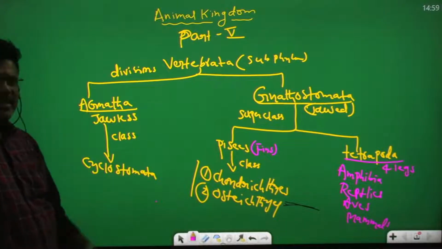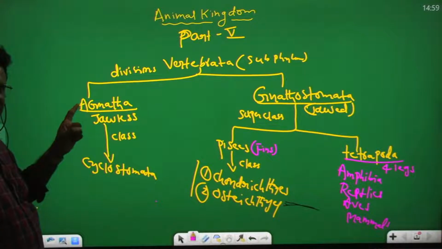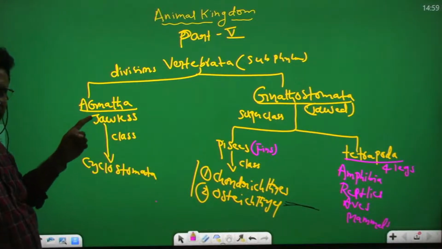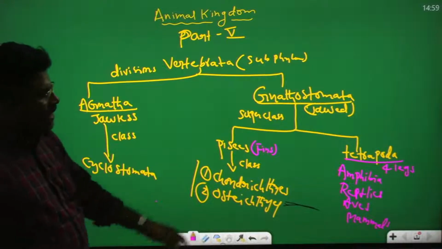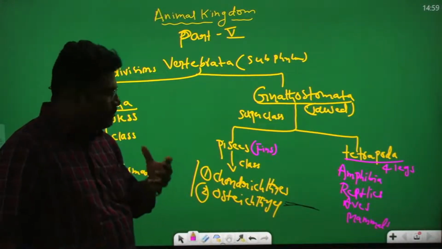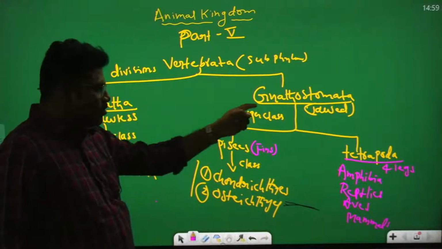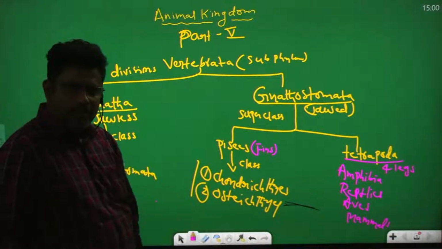Agnatha means jawless, jaws absent, only one class is there, Cyclostomata. Gnathostomata, jawed, jaws are present. The Gnathostomata have two superclasses, Pisces and Tetrapoda.